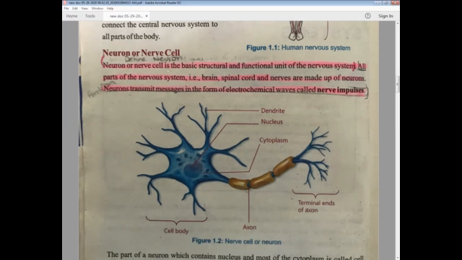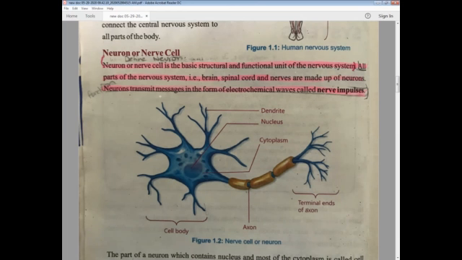Neuron or nerve cell is the basic structural and functional unit of the nervous system. Means if anybody asks, or if it comes in your paper, what is the basic structural and functional unit of the nervous system, then the answer should be neuron or nerve cell. This is the definition as well, and this can also come in the blank as well: that dash is the basic structural and functional unit of the nervous system.